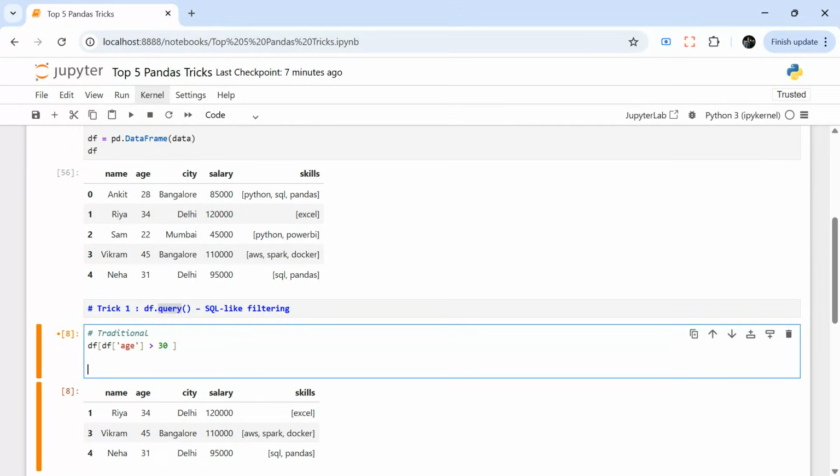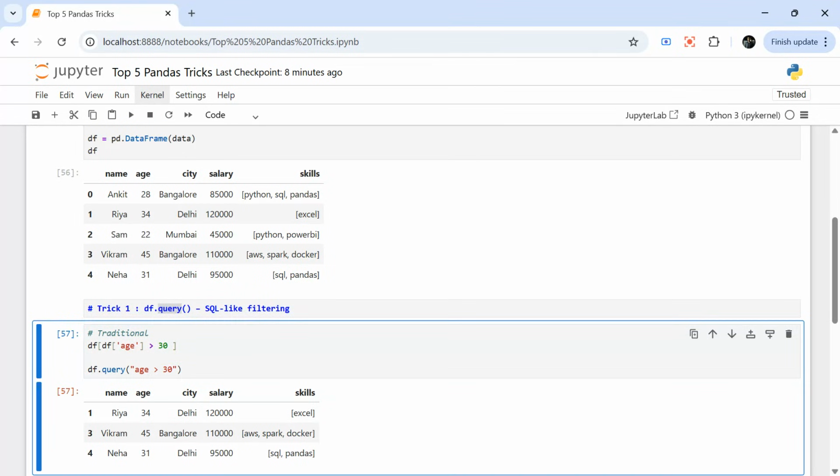Now, there is a cooler way, right? In a way you write filters in SQL, in a similar way you can do it. So you can say df.query, right? You want to query something on this data frame, and you can write your condition here. So you will say age is greater than 30, right? You don't have to use this notation. You can just say df.query and then give SQL-like expressions. So if I just run this, it is giving me the same result.